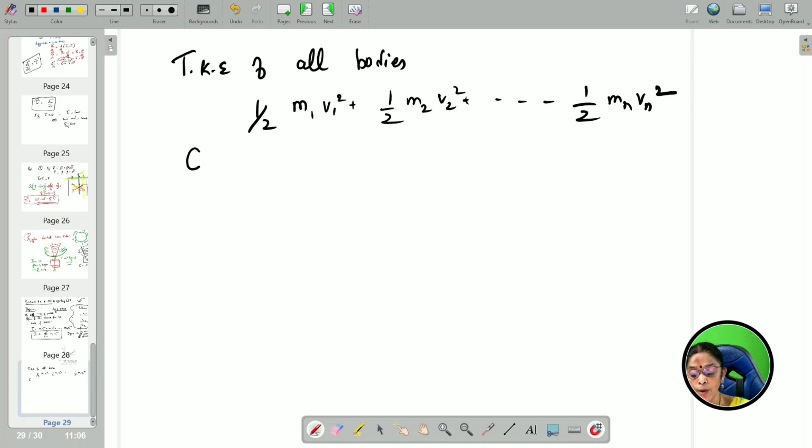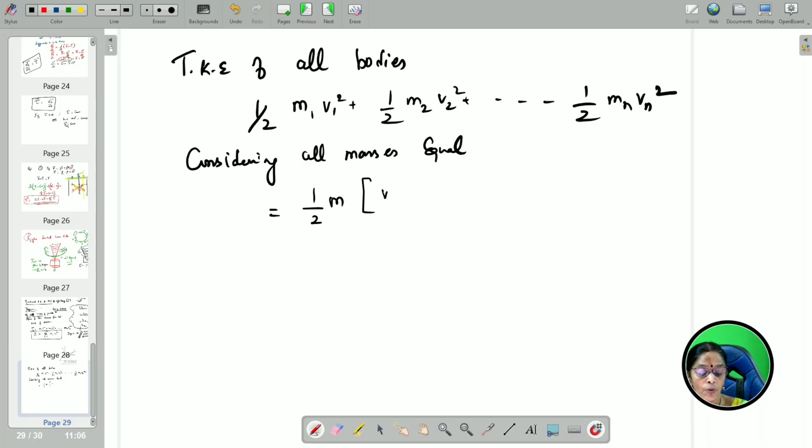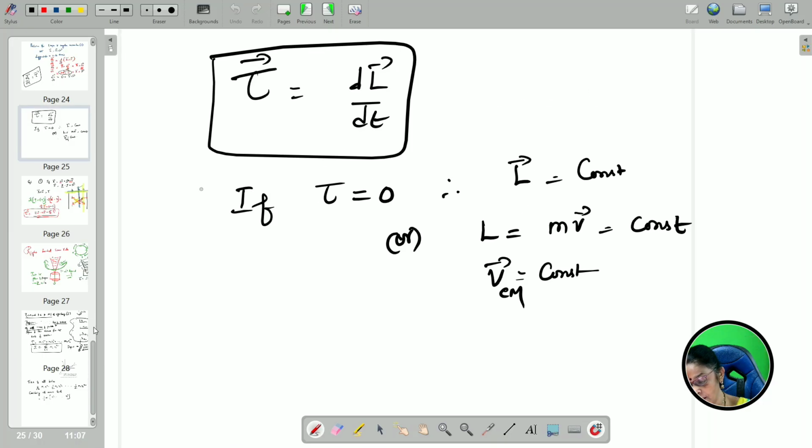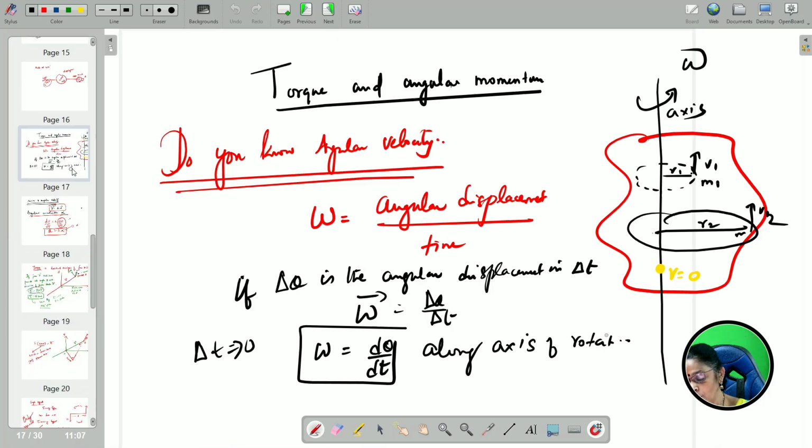Now considering all masses equal, I am going to take this as half m v1 square plus etc., vn square. But we already learnt v is equal to r omega.